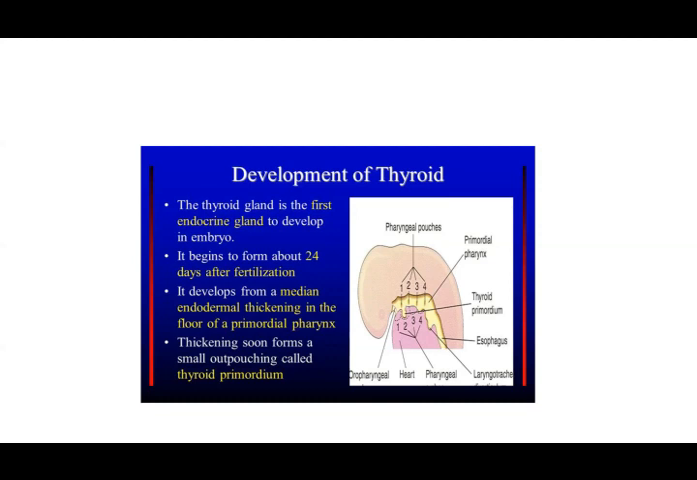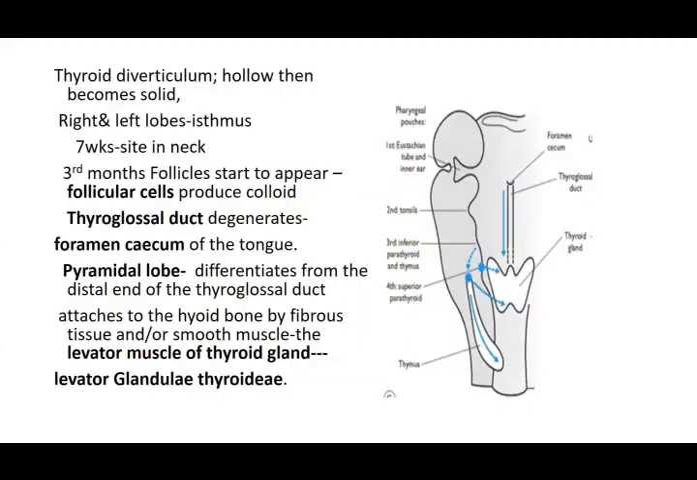This picture shows you from where it starts to develop. This diverticulum is then going to extend downwards from the floor. It is first a hollow diverticulum, then it's going to become solid. This then extends downward, reaching the front of the neck at the level of the thyroid cartilage. Then it's going to divide into its right and left lobes united together by this isthmus. That is a rough outline that this gland is going to take.